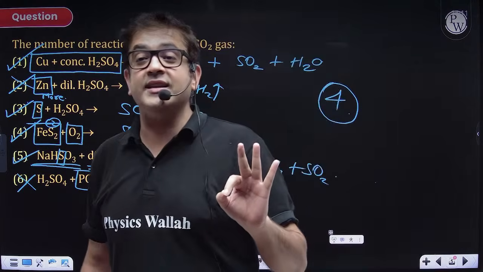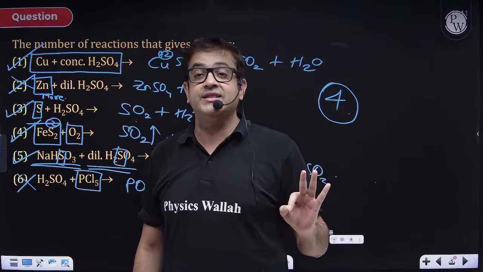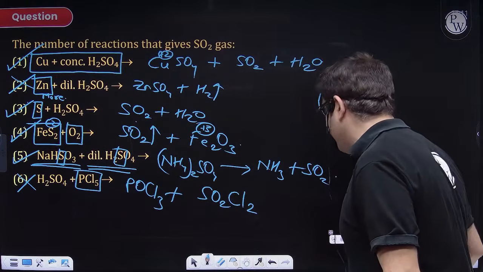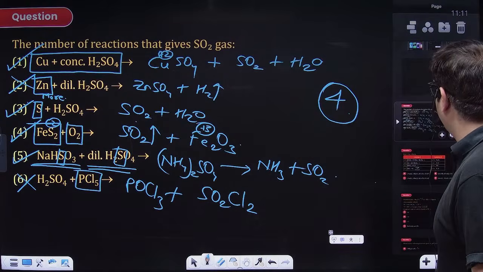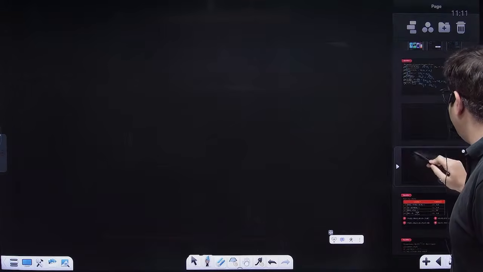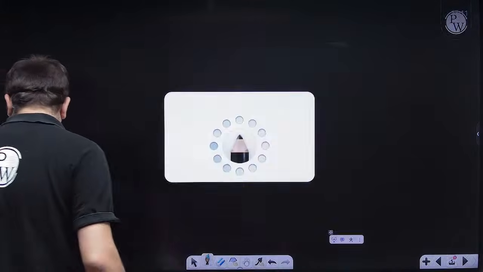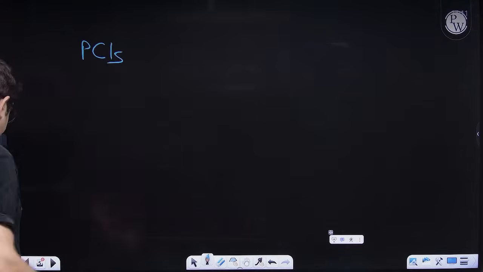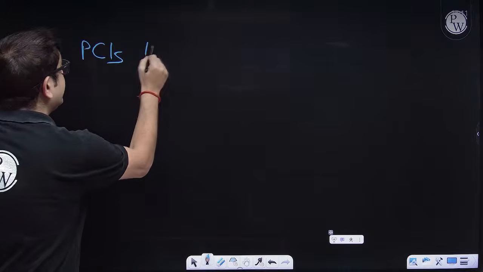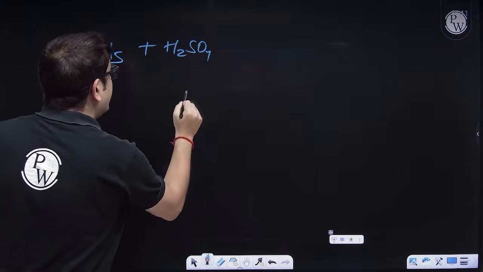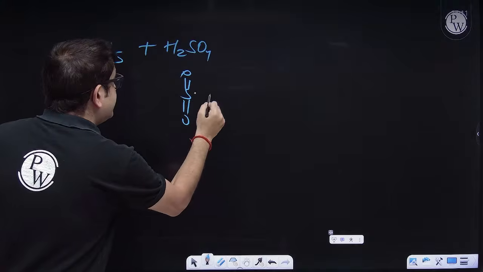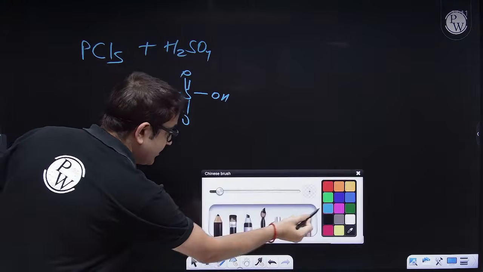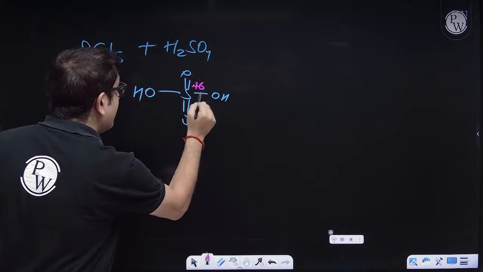Silver Boy is asking, sir, could you explain why reaction 6 does not? Beta, in reaction 6, what is the oxidation state of sulfur? Can you please tell me? What is the oxidation state of phosphorus? Sir, phosphorus is in PCl5 state. Once it reacts with H2SO4, then beta, what oxidation state is sulfur present in H2SO4? Sir, it is the +6 oxidation state. Everybody is clear with it. What else, sir?